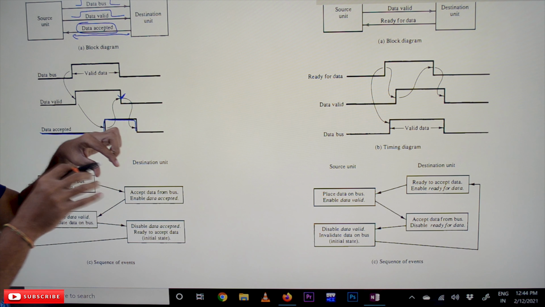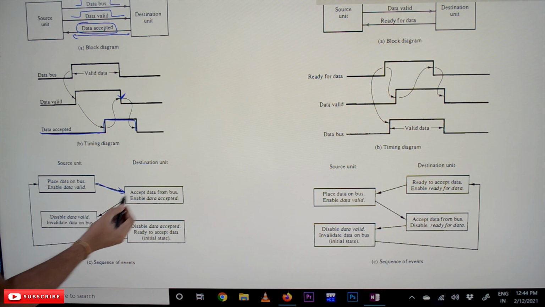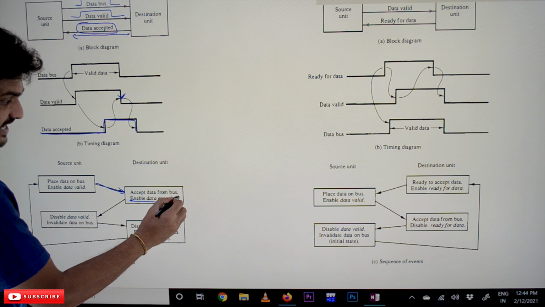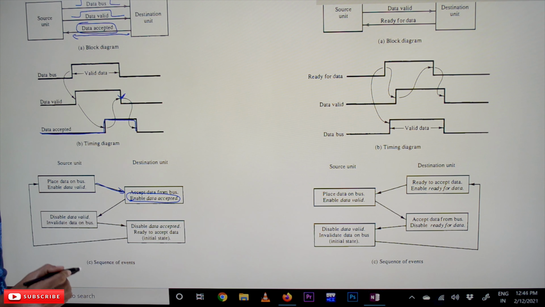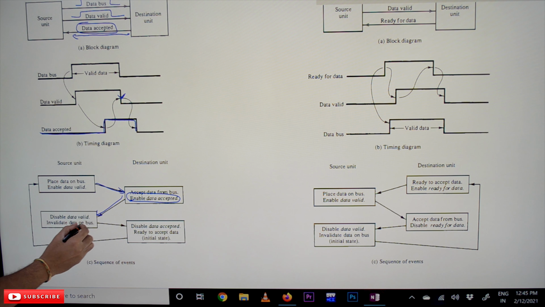After receiving the data at the other end, the destination accepts the data from the bus. After accepting the data from the bus, enable data accepted. Data accepted will get enabled, and it will get transferred to the source.